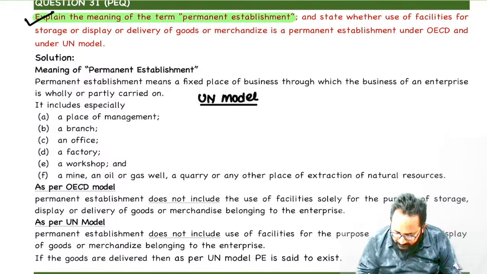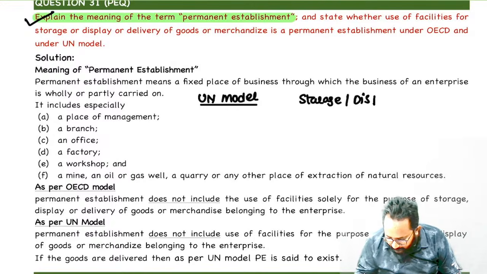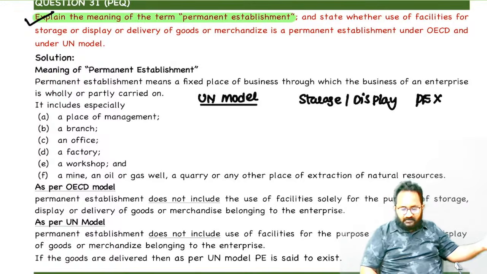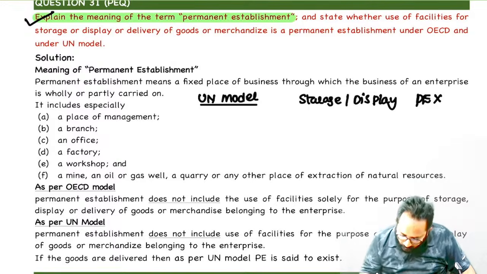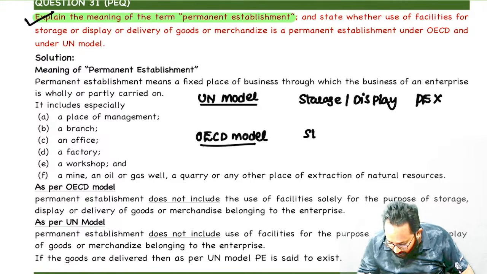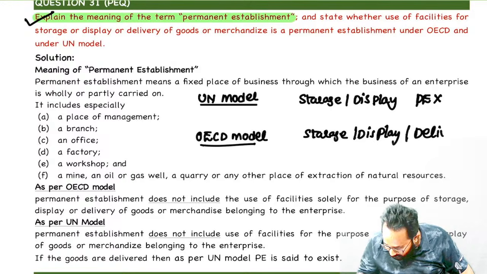Use of facilities for storage or display cannot be treated as PE. You know already, use of facilities for storage or display. Next one, maintenance of stock for storage or display. But under the OECD model, if they are following the OECD model, what are the things excluded: storage, display, delivery, extra item.